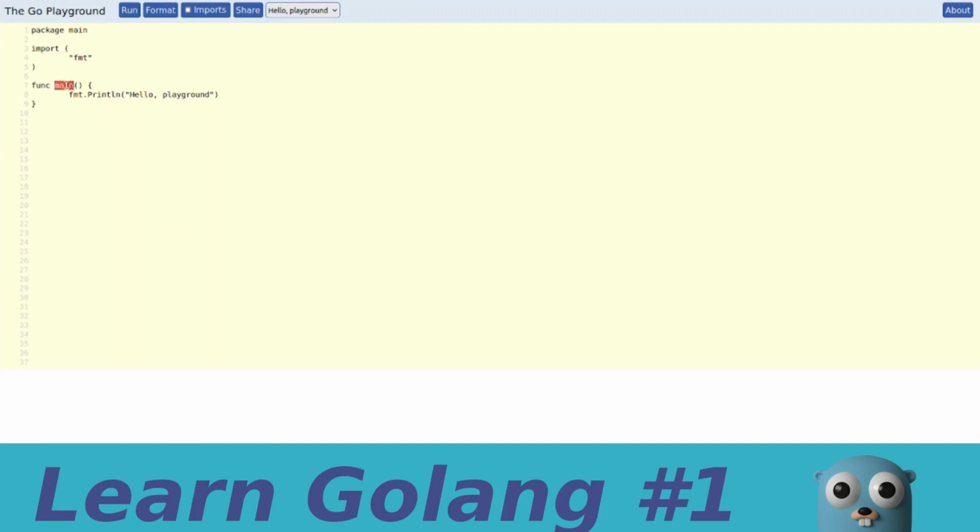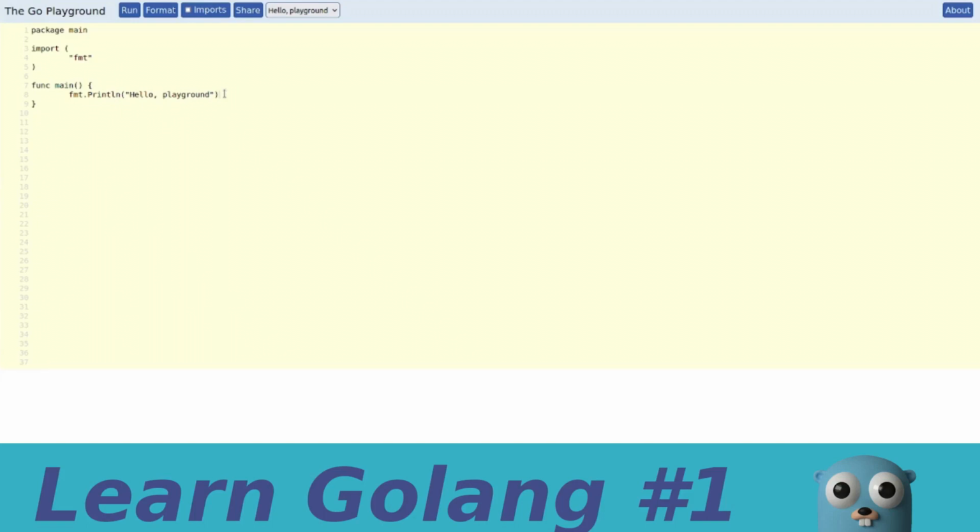Then we have the main function, the main name here, which is again what we mentioned before about programming languages, about the entry point of the program. In particular, main just tells the compiler that everything inside here will be executed once we compile the program. So in this case, the compiler will know that everything inside these curly braces will be executed. In particular, this is the line fmt.Println("Hello, playground").